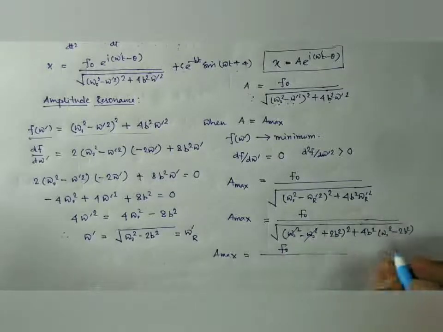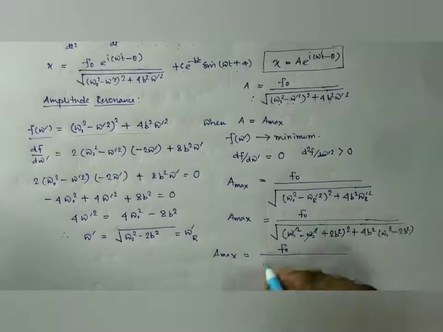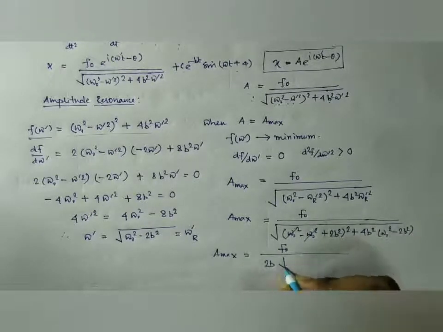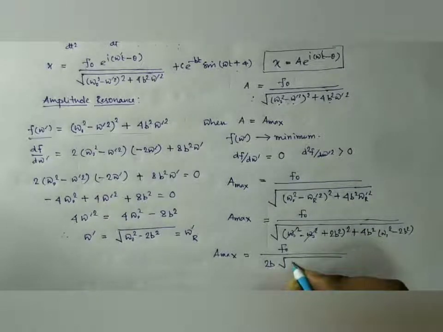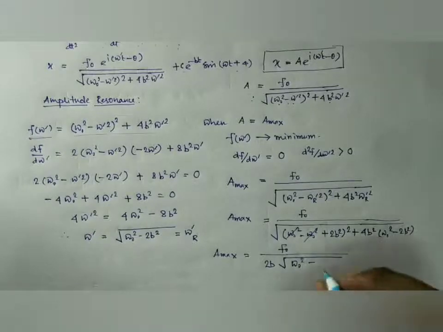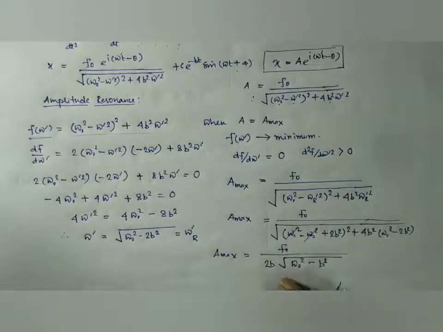So if we take 4b to the power 4 common, it comes out of the root, it is 2b root over of omega 0 square minus b square. So look here, this is the value of the maximum amplitude.